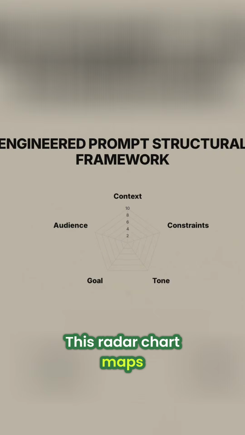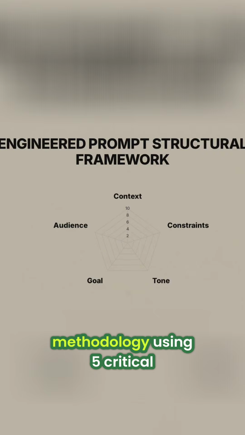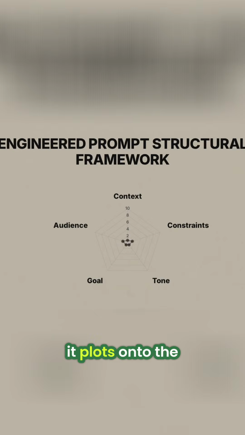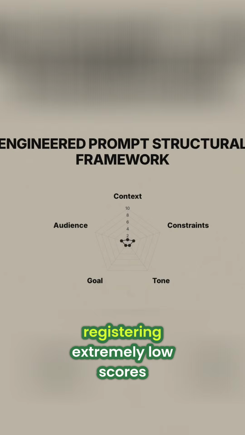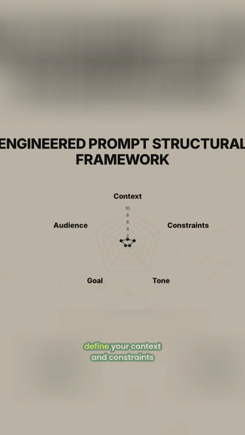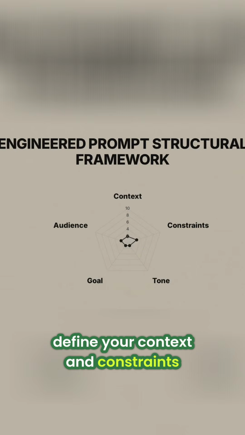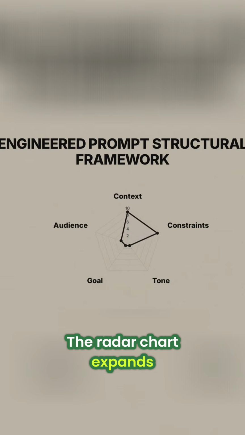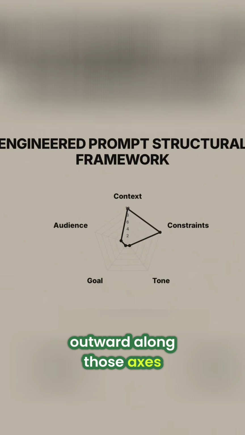This radar chart maps out the prompt refiner methodology using 5 critical variables: context, constraints, tone, goal, and audience. When you type a raw, casual, takeout prompt, it plots onto the chart like this, registering extremely low scores across all 5 quantitative metrics. But when you actively define your context and constraints, you build structural walls. The radar chart expands outward along those axes.